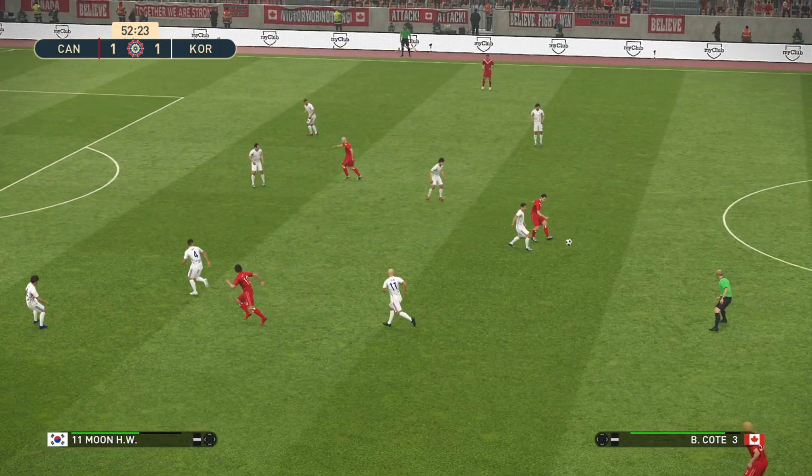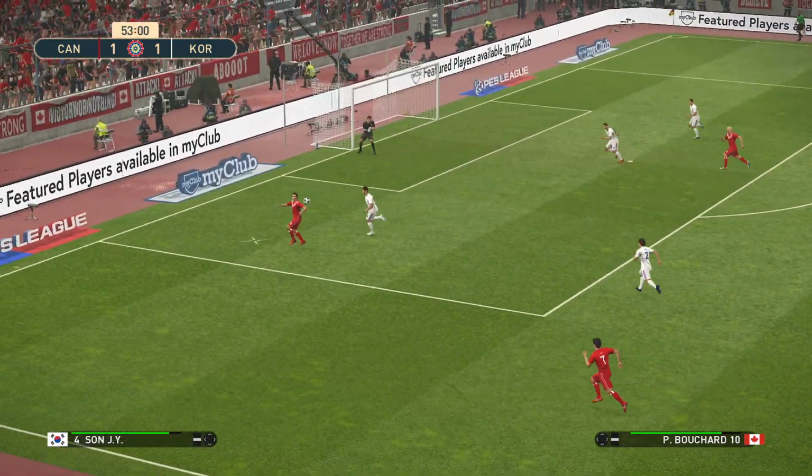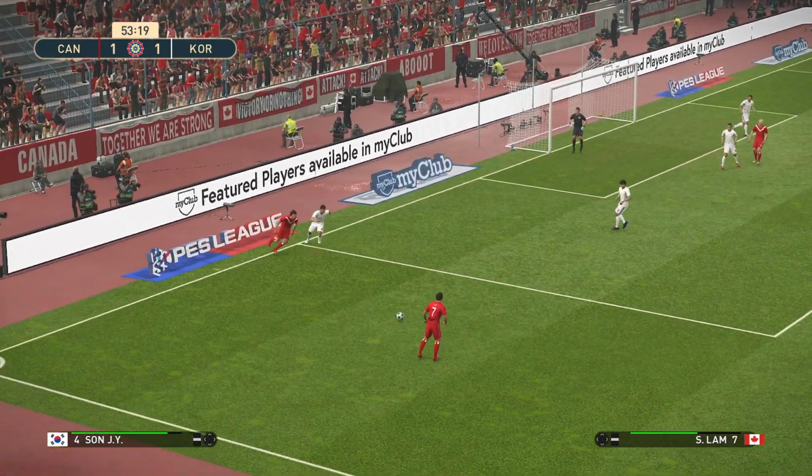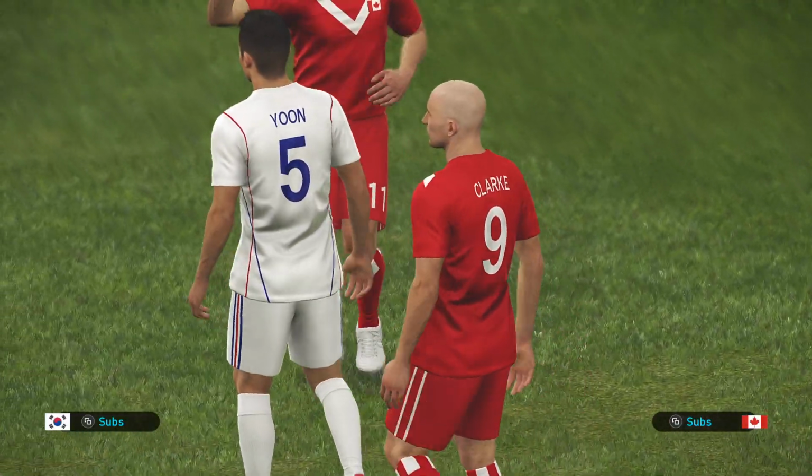Bouchard to Wilson. Coates. Bouchard. Lamb with the cross. And Clark with the header that goes over the bar.